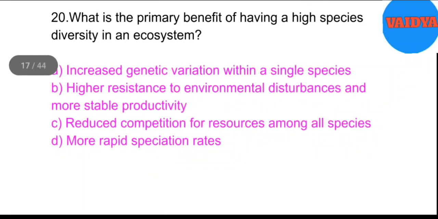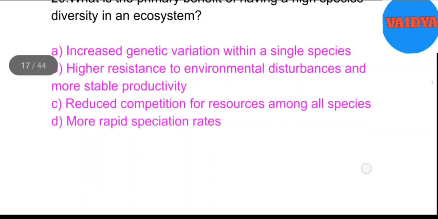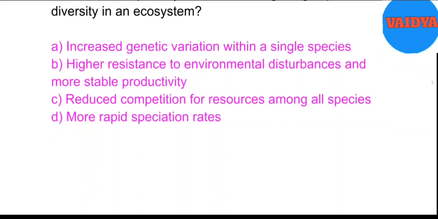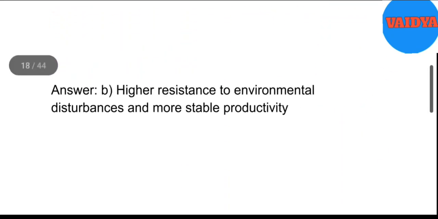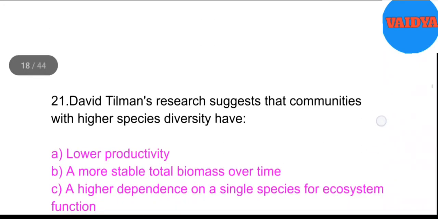20. What is the primary benefit of having a high species diversity in an ecosystem? A. Increased genetic variation within a single species. B. Higher resistance to environmental disturbances and more stable productivity. C. Reduced competition for resources among all species. D. More rapid speciation rates. Answer: B. Higher resistance to environmental disturbances and more stable productivity.